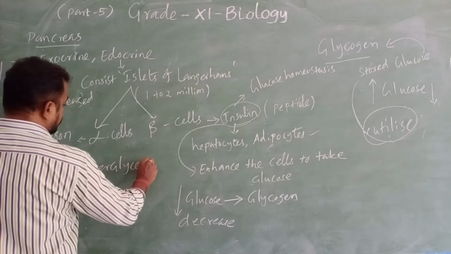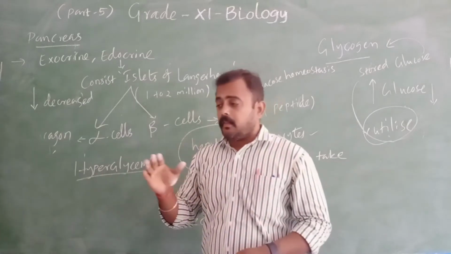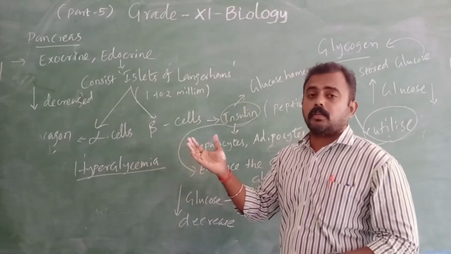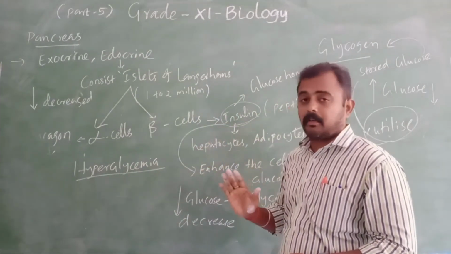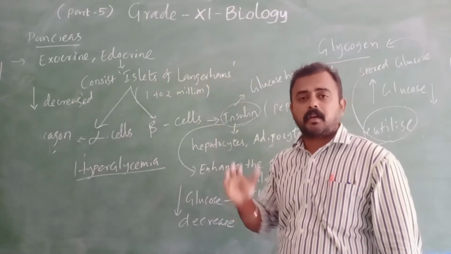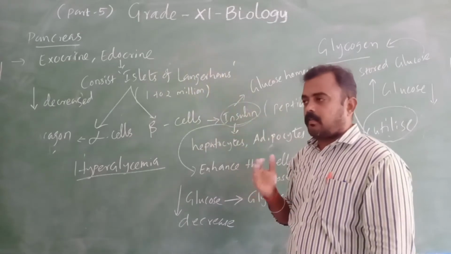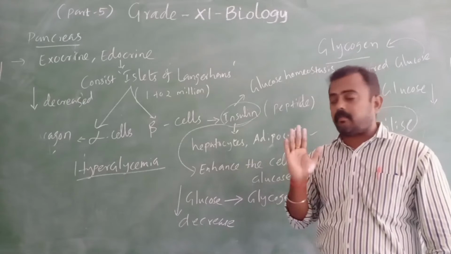Hyperglycemia. So hyperglycemia means what? The level of glucose is increased. Prolonged hyperglycemia continues, which cannot reduce. Our body cannot reduce the glucose level. What is happening?